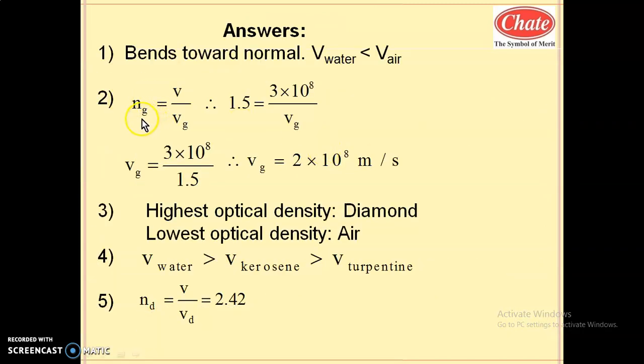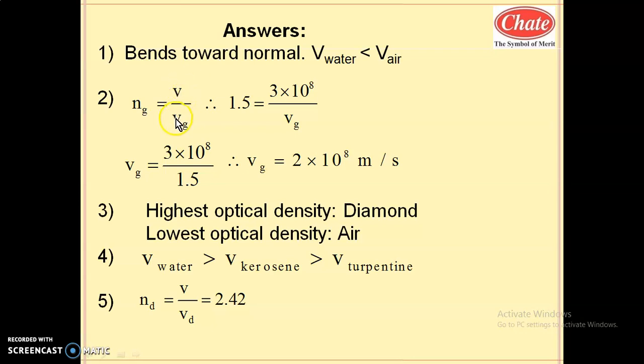Here, see the solution. The solution of the first: the light bends toward the normal, since the velocity of light in water is less than the velocity of light in air, as I already discussed. This is the absolute refractive index of glass. It is written as velocity of light in vacuum; nothing is written, which means this is vacuum.